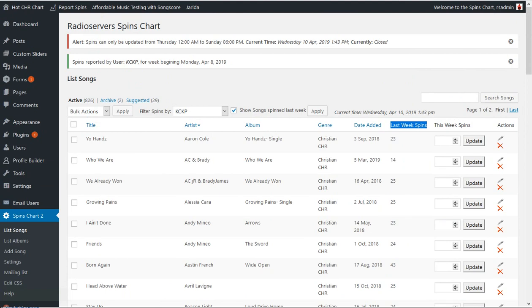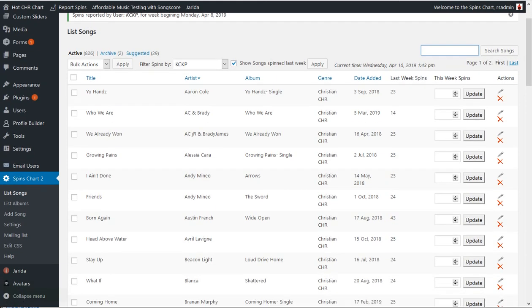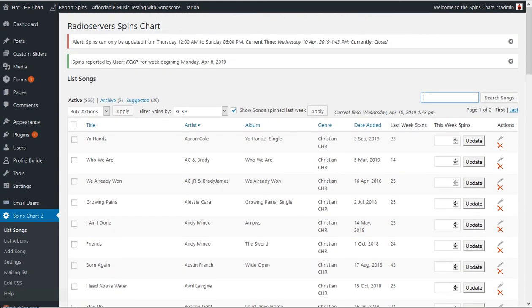Now, if they want to add a new song, report a new song, they can search for it over here. If it's not there, if the admin has not put that song in the system yet, they can suggest a song. And when they suggest a song, they simply fill out a form and tell the admin how many reports they would normally have. Happy Birthday wasn't in there. I spun it 20 times last week. And the admin, when they finish the chart, can go ahead and put that in manually for them. And then that new song will be in there the next week and subsequent weeks for the other reporters.